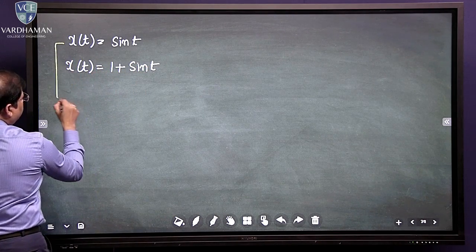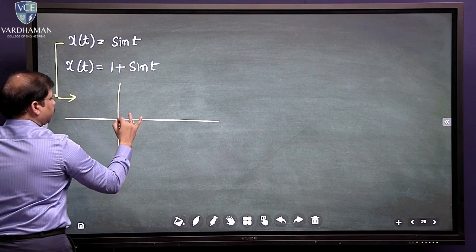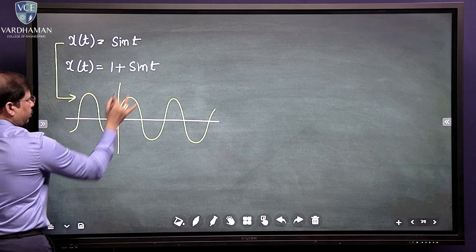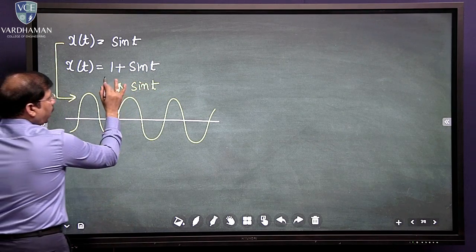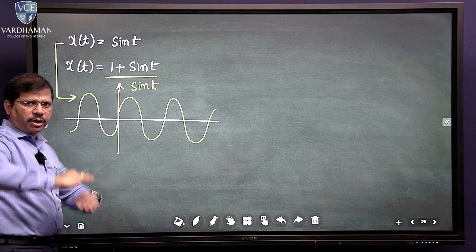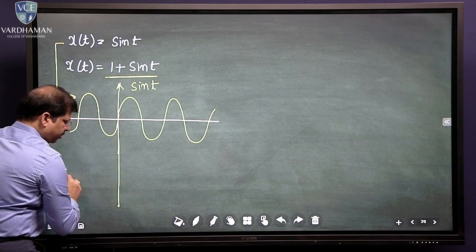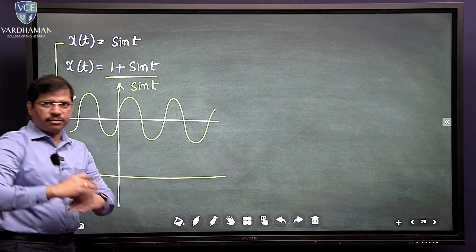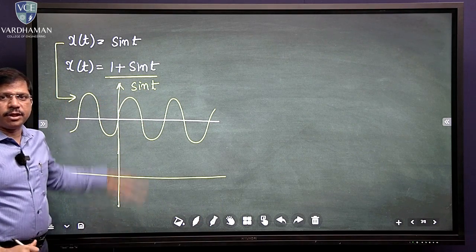So how do I plot x of t equals sine t? We know this. So this is the sine t graph. And 1 plus sine t, that's nothing but you have to add 1 to this. Whenever you add a DC component to any signal, that will be clamped. It will clamp either in the positive direction or in the negative direction.